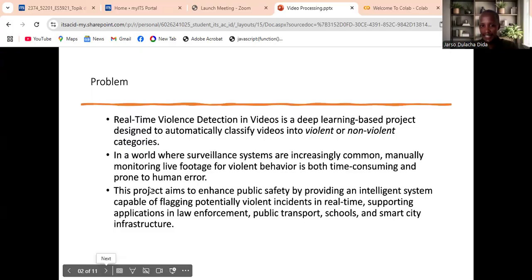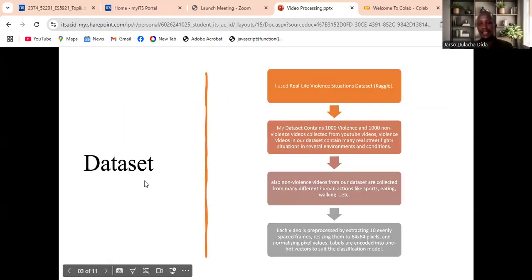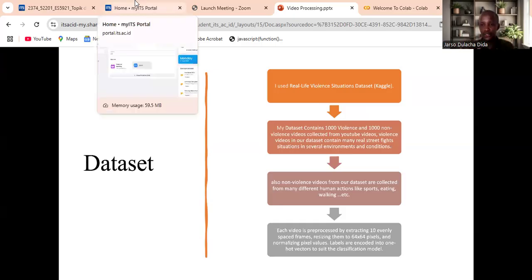Then let me say something about the dataset. As I have already said, I used the Real Life Violence Situations dataset from Kaggle. It contains 2,000 videos, 1,000 classified as violent and 1,000 as non-violent.